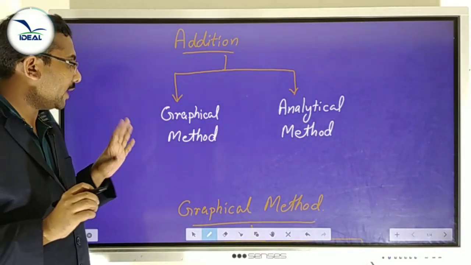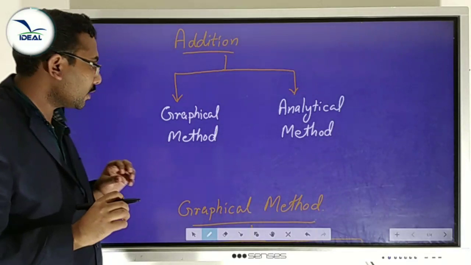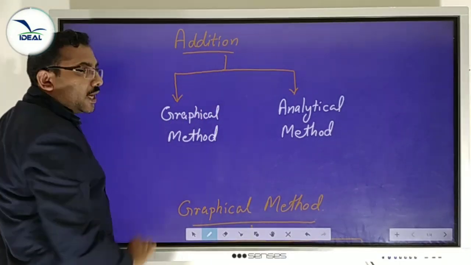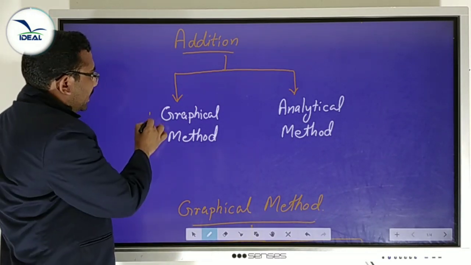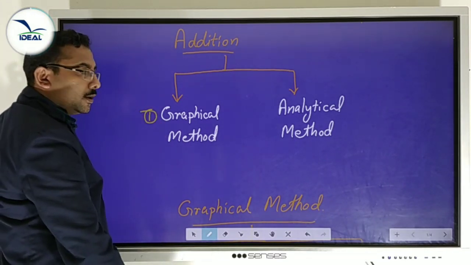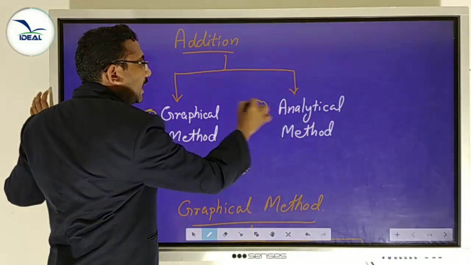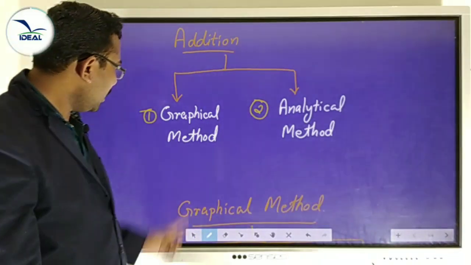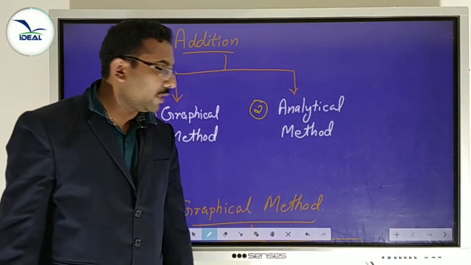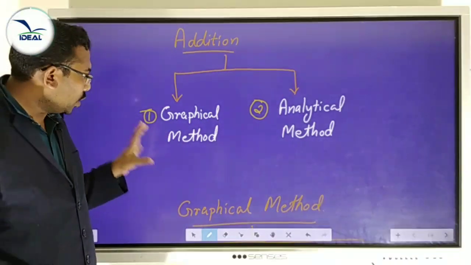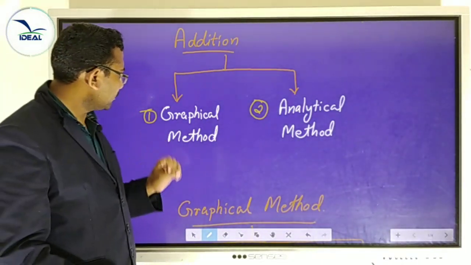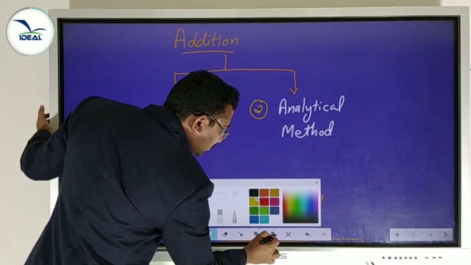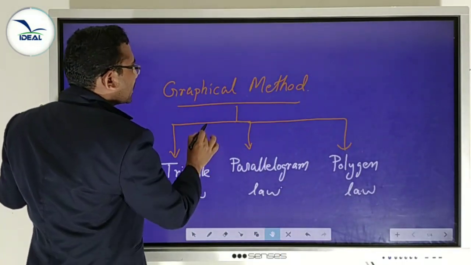This is pure mathematics. Okay. To add two vectors, we have two methods. First method is the graphical method, and the second method is the analytical method. What are the two methods to add vectors? Graphical method and analytical method. We have to discuss both methods in detail. Okay, what is graphical method? First we have to discuss the graphical method.